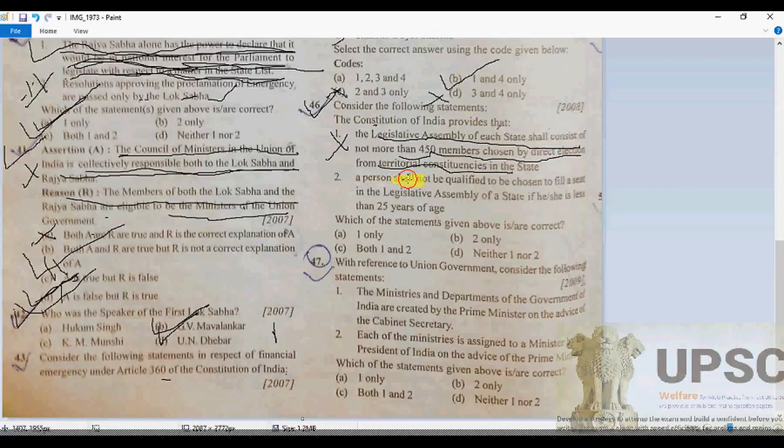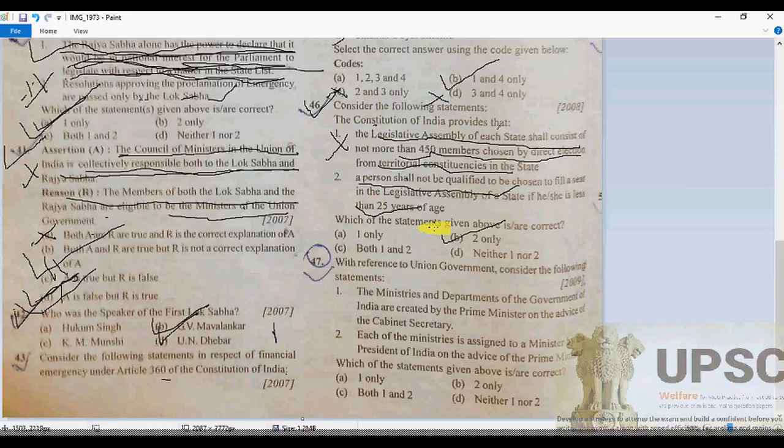Second: a person shall not be qualified to be chosen to fill a seat in the legislative assembly of the state if he or she is less than 25 years of age. So if 2 is correct, B will be the option for 46.